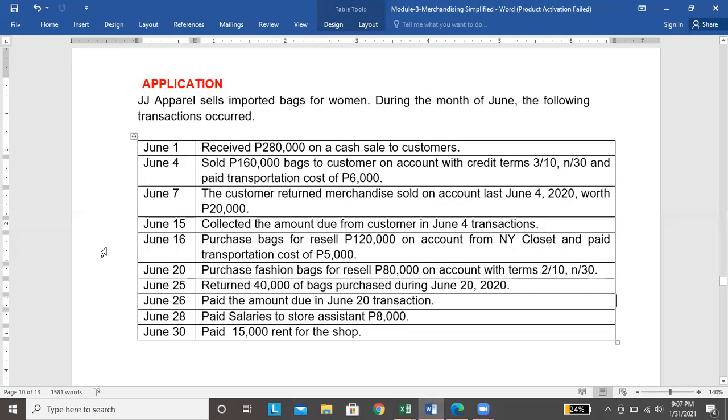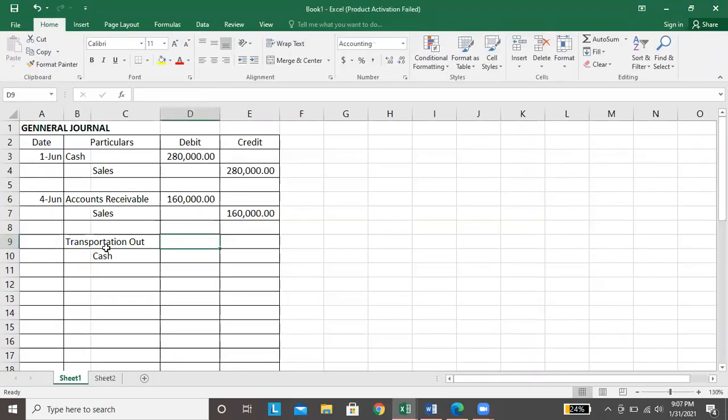That is 6,000. So, yan yung entry for June 4.